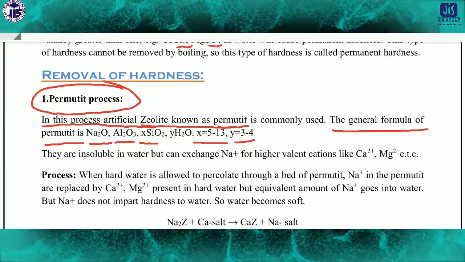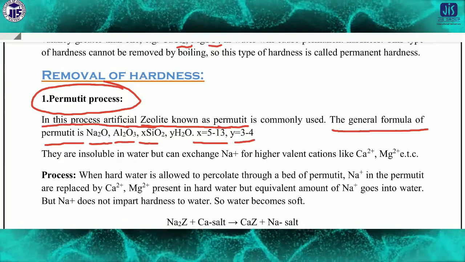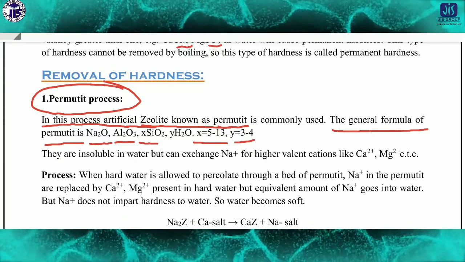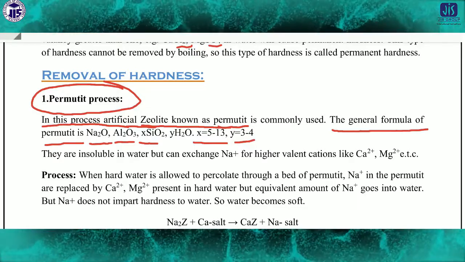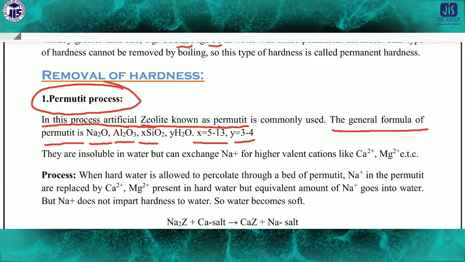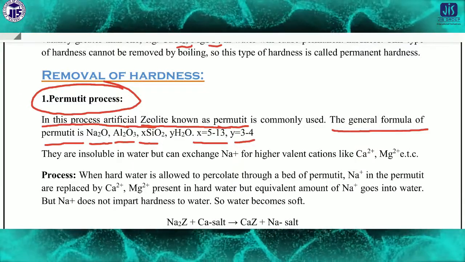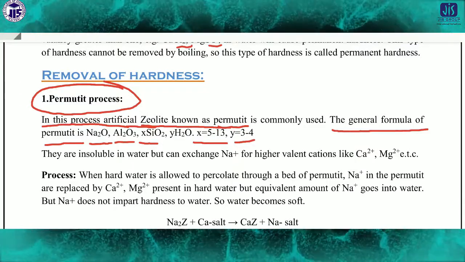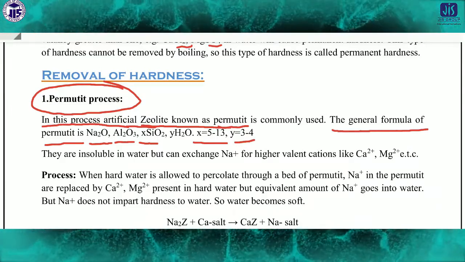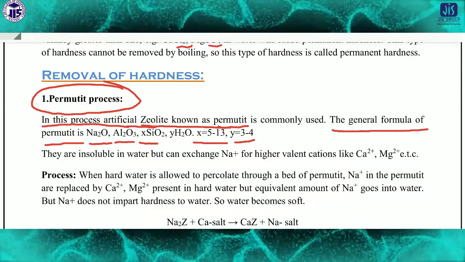The common name of permutit is zeolite, and the formula is Na2O.Al2O3.xSiO2.yH2O, where x and y vary from 5 to 13 and 3 to 4.